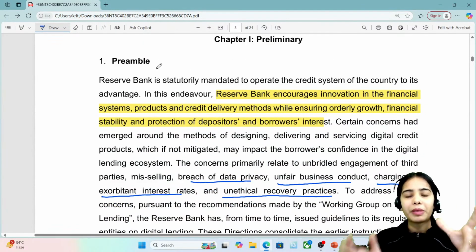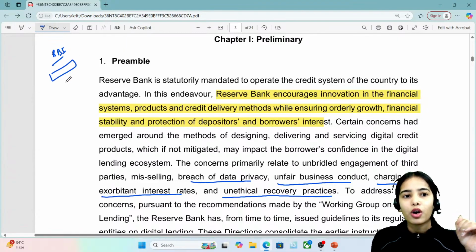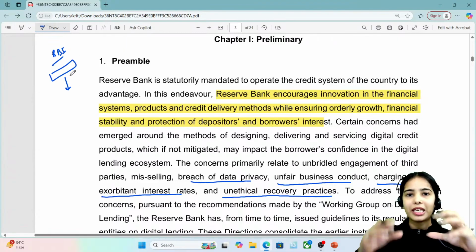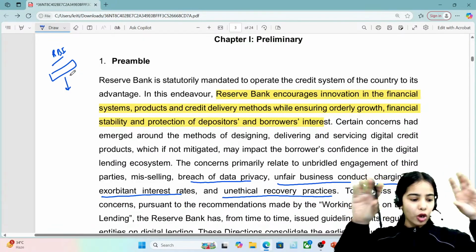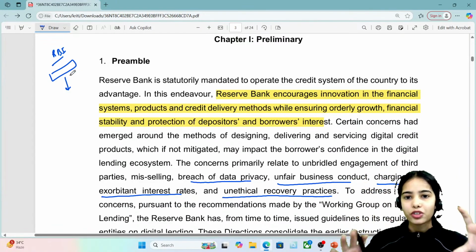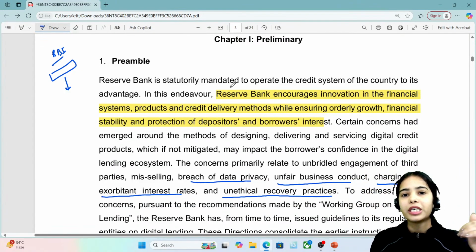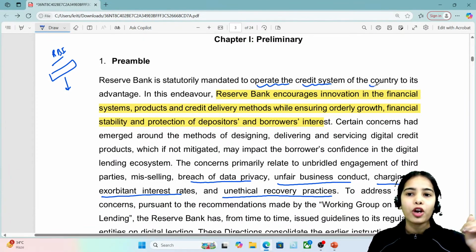First of all, just the basic idea that you know: the Reserve Bank of India is at the apex of the banking structure. The RBI is the monetary authority at the top of the banking structure. So it is the responsibility of the Reserve Bank of India to help in the operation of the credit system of the country.